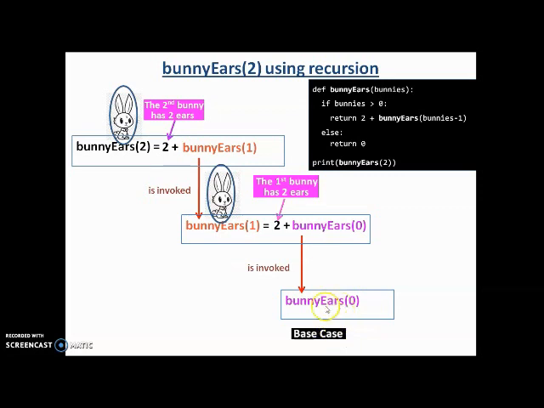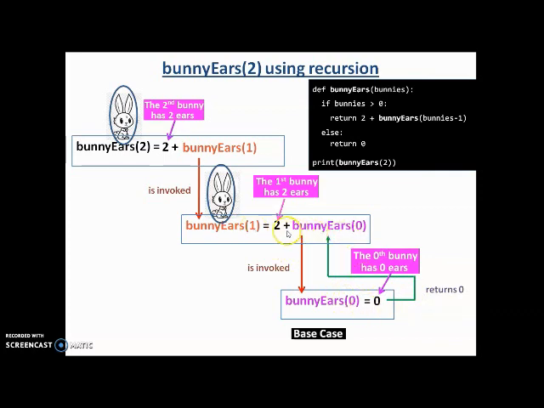Now, bunny years 0 is the base case. See, we have written here that if bunny years is equal to 0, then we return 0 and there is no more invocation of bunny years. Therefore, this is the base case. So, there is no more recursion here. This is the last point of recursion. And now, because the 0th bunny has 0 years, that 0 is returned to its calling function, bunny years 1. And this 0 is pasted here.